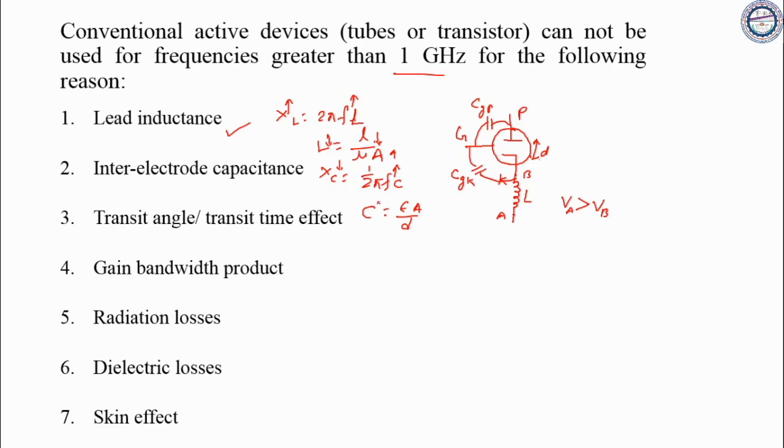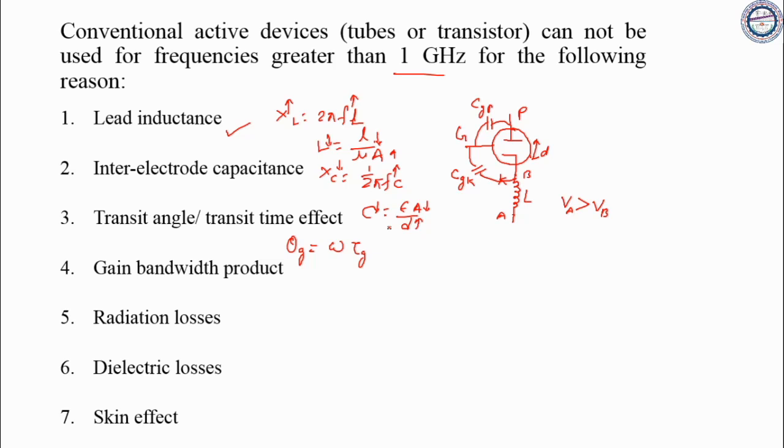If you want to reduce the C value, you need to reduce the area and increase the D value. But that will be a contradictory stage: here A will be increased, here A will be decreased. You can see also in the next one, the transit angle effect, where D should be increased for capacitance, but the transit angle effect says D should be decreased. The transit angle, theta g, should be as minimum as possible. Theta g is equal to omega into tau g, where tau g is the transit time.